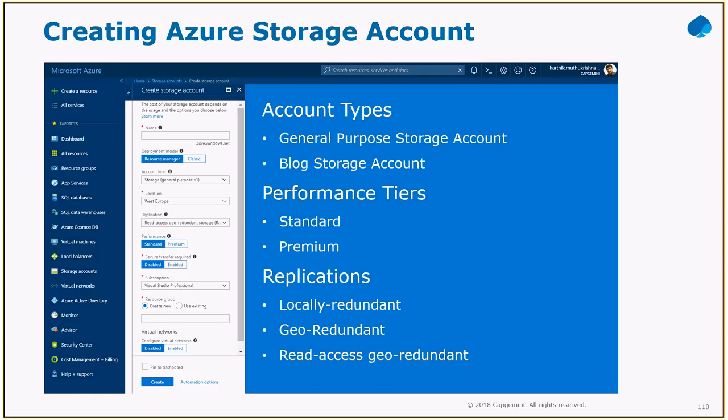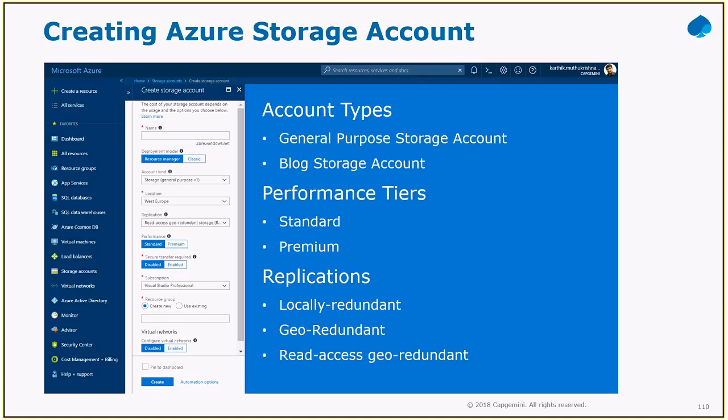The premium tier will be best for virtual machine disks, and they will be stored in that premium tier, whereas the standard tier will store the blobs, Azure, etc. And the replication, as I told you: locally redundant, geo redundant, read access geo redundant, and zone redundant. There are 4 replications available. So these are some of the important points about the Azure storage account.